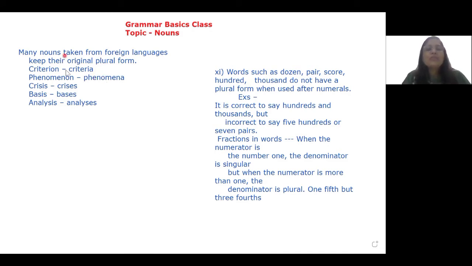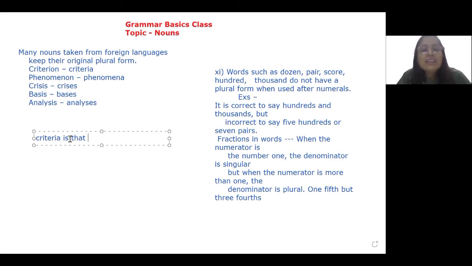So we often make use of this word criteria. But what is the singular of criteria? Criterion. So if you get a sentence and you are asked to correct this, so what do you say? The criteria is that. I have heard many people make this usage, but it is wrong.